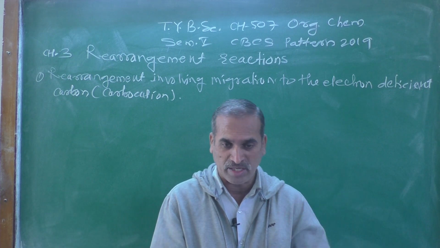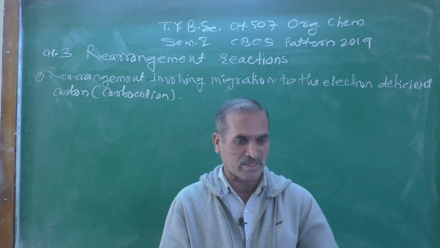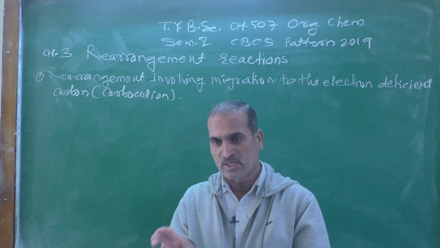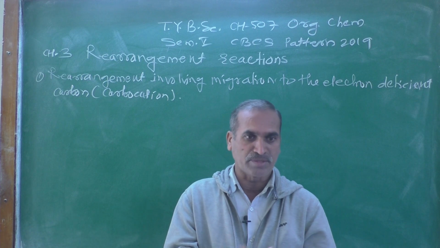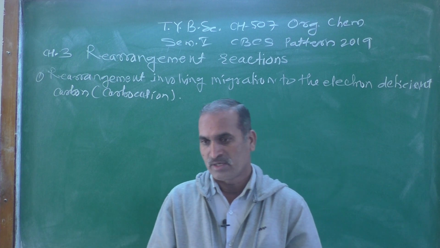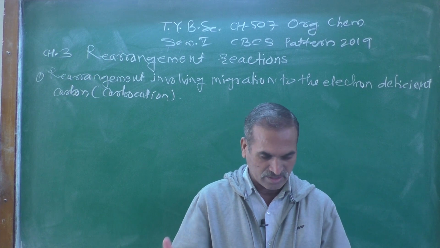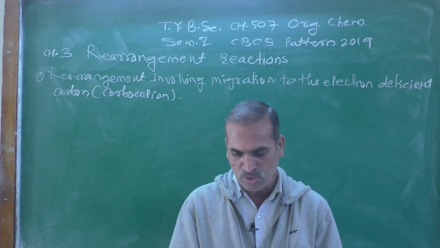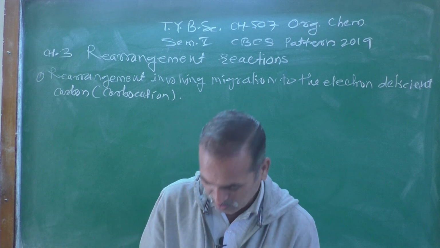Stereochemistry provides how the orientation or position of the different atoms rearranges in the carbon framework or carbon skeleton.